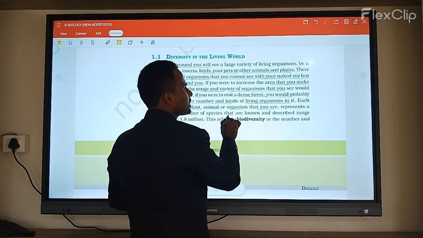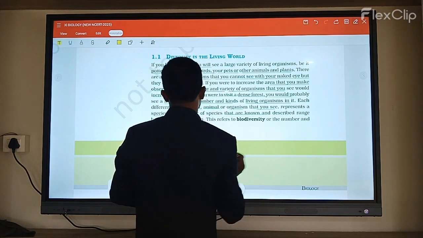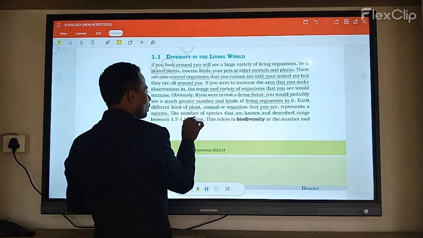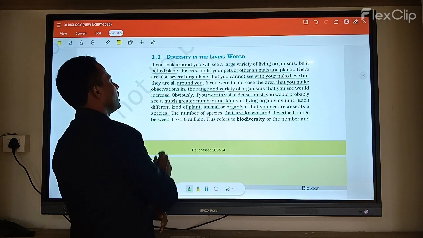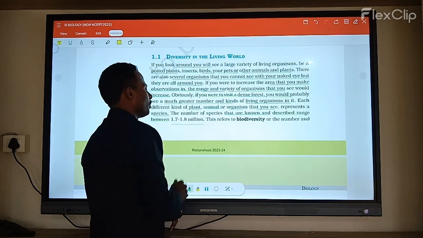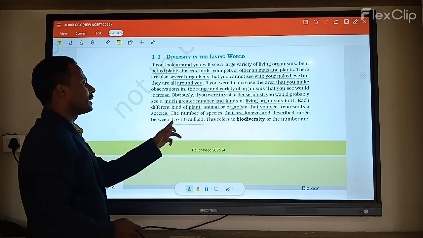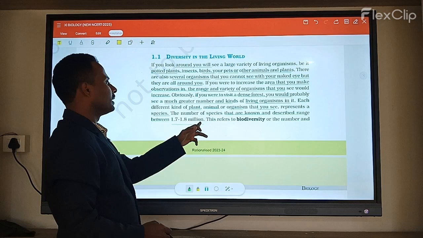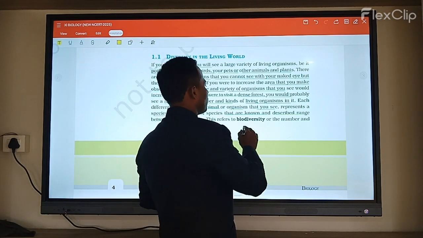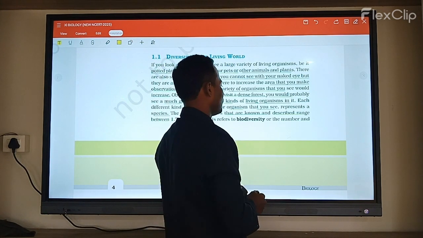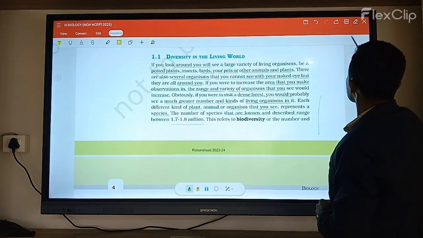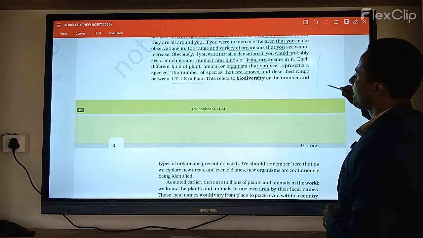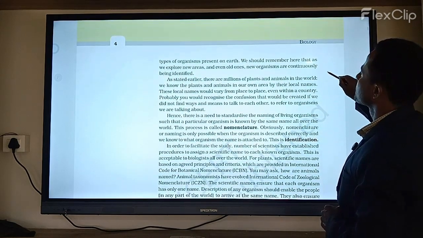The number of species that are known and described is between 1.7 and 1.8 billion. This is very important: around 1.7 to 1.8 billion. This refers to biodiversity, which is the number and types of organisms present on the earth.